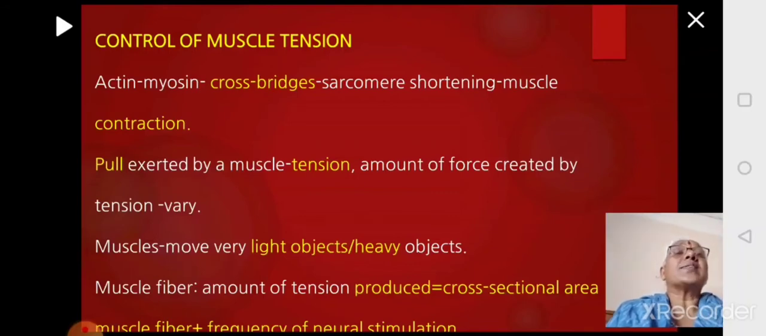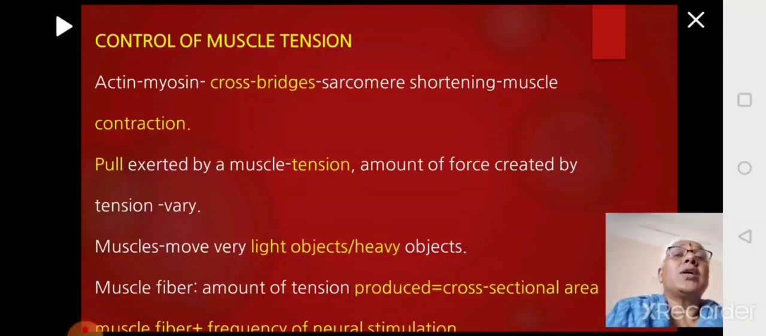How much force is created by the muscle depends upon what type of activity you are doing. Whether you are doing something very light or something very heavy. Like you are holding a pencil, the same muscle is involved. You are holding a feather, the same muscle is involved. You are holding some 5 kg, 10 kg weight, then also the same muscle is involved. How much tension you create in the muscle depends upon the resistance offered by the activity that you are doing.